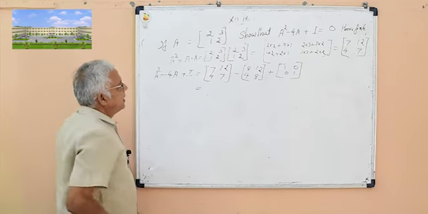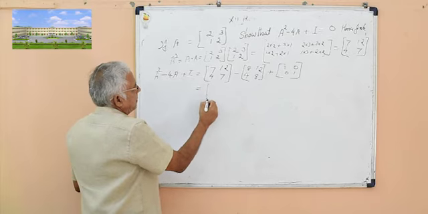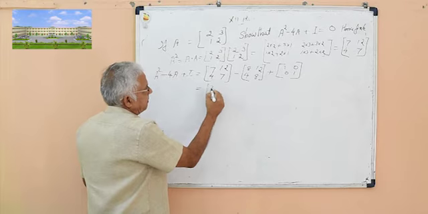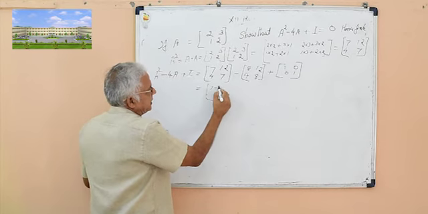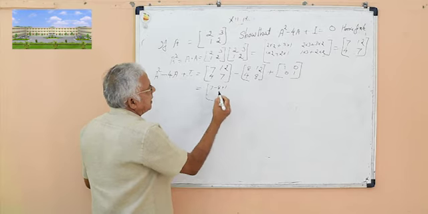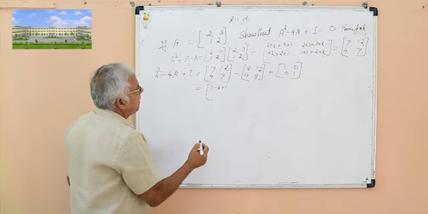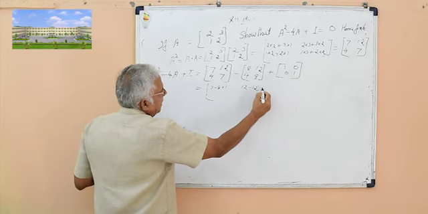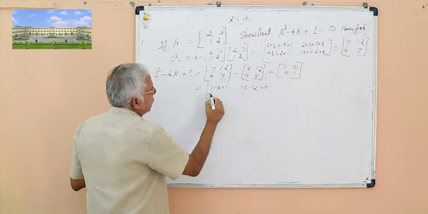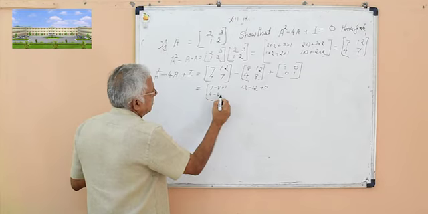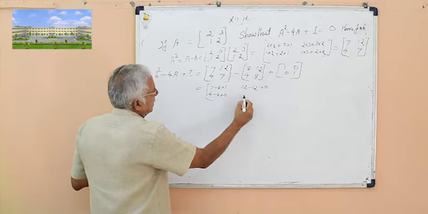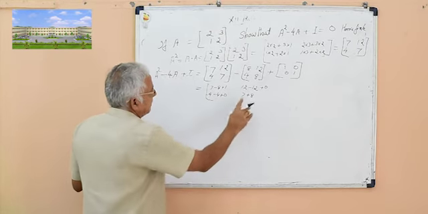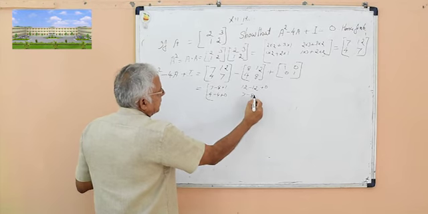Then simplify by adding corresponding terms: 7 minus 8 plus 1, 12 minus 12 plus 0, 4 minus 4 plus 0, again 7 minus 8 plus 1.